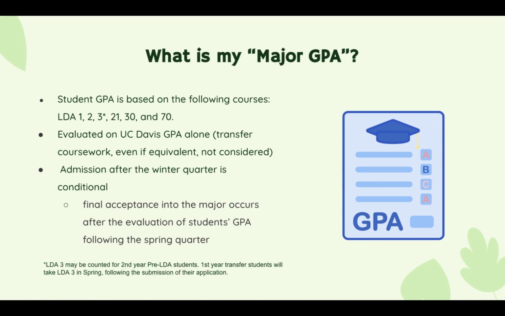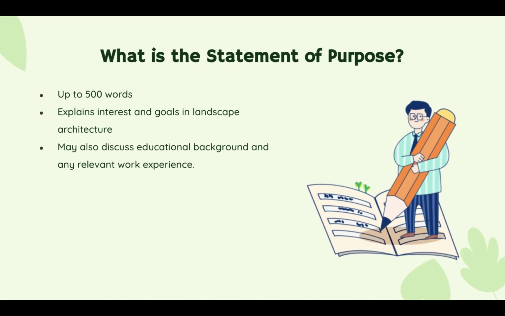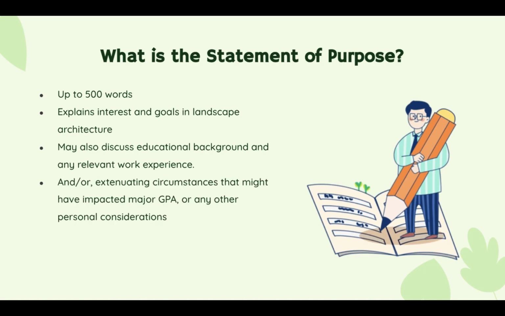However, while major GPA is the main consideration in the application process, there are other requirements that can supplement or help explain your grades. The statement of purpose is one of these requirements. It's an up to 500-word essay that gives students a space to explain their interests and goals in landscape architecture. It also serves as a way to communicate with the application review board your educational background, work experience, or even extenuating circumstances that may have impacted your GPA.